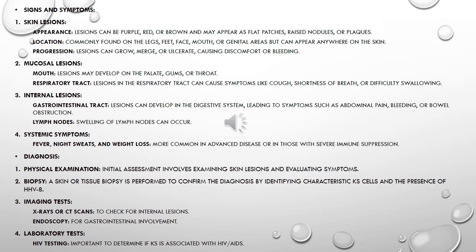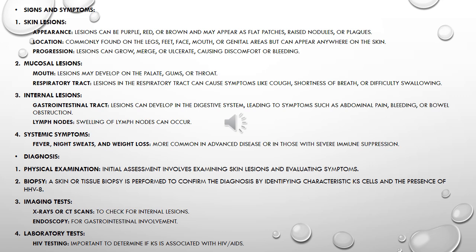Location: commonly found on the legs, feet, face, mouth, or genital areas but can appear anywhere on the skin. Progression: lesions can grow, merge, or ulcerate, causing discomfort or bleeding. 2. Mucosal lesions. Mouth: lesions may develop on the palate, gums, or throat. Respiratory tract: lesions in the respiratory tract can cause symptoms like cough, shortness of breath, or difficulty swallowing.